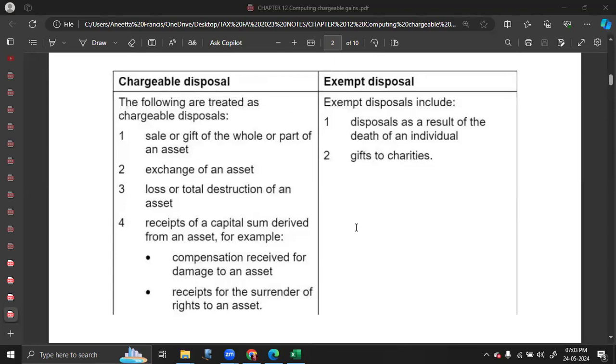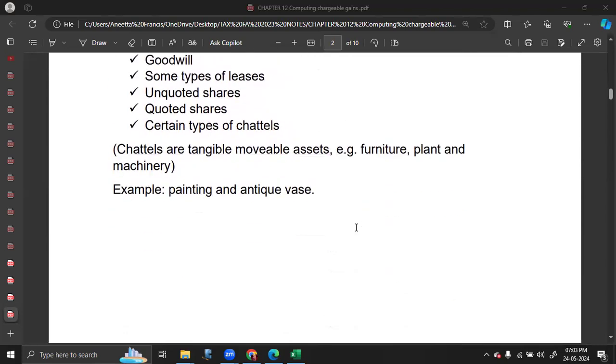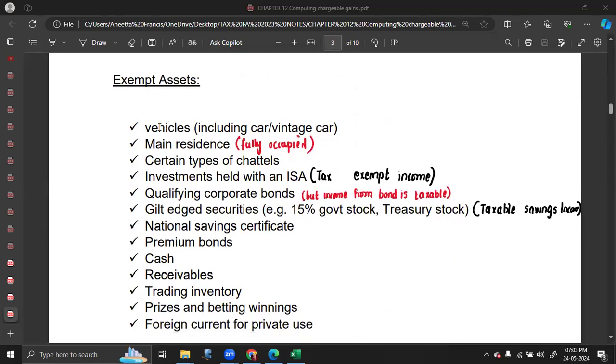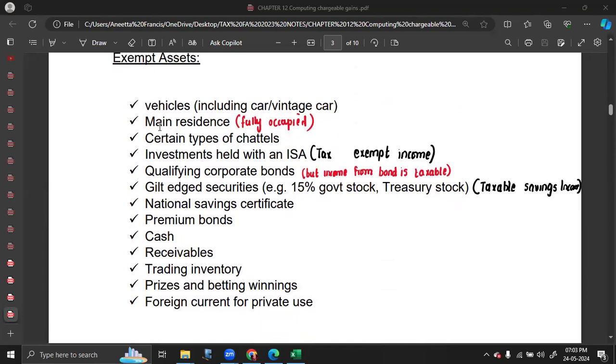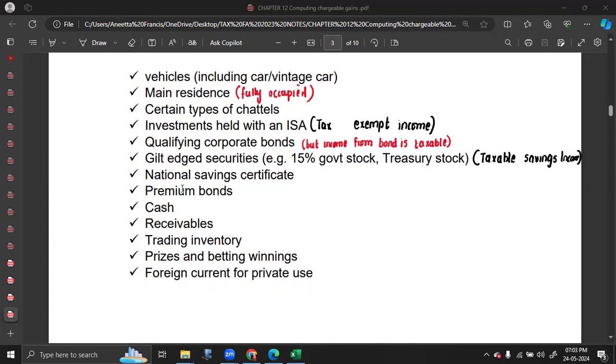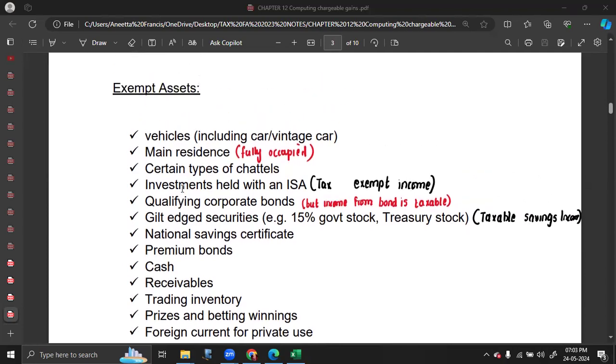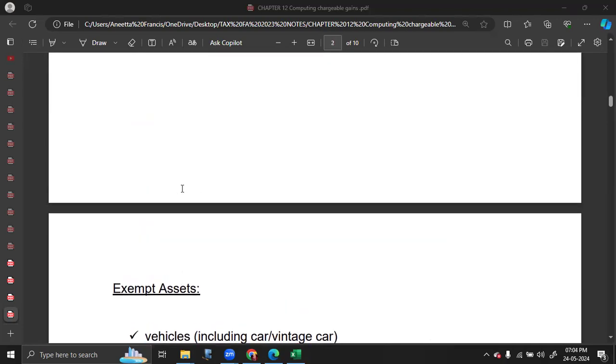So normally, all the assets other than vehicle, be it car, vintage or otherwise, main residence which is fully occupied, certain chattels, investments held with ISA, corporate bonds, gilt-edged securities, national savings certificates, premium bonds, cash, receivables, trading inventory, prizes and betting winnings, foreign currency for private use. Other than these items, all the rest are taxable or chargeable assets.